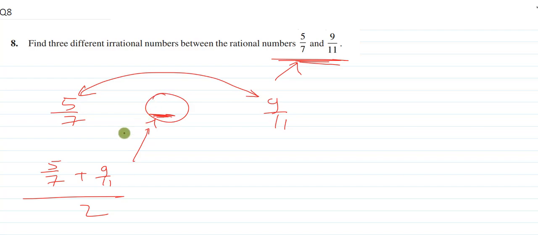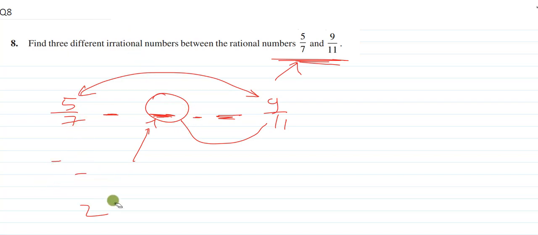And the number which we obtained, we can also add it to 5 by 7 and divide by 2. We'll get again the middle term between these. If I add this number to this and divide by 2, I will get this number, and this process will go on. You just need to add 2 numbers, divide by 2, and you will get a middle number which will be a rational number. This we have seen previously.